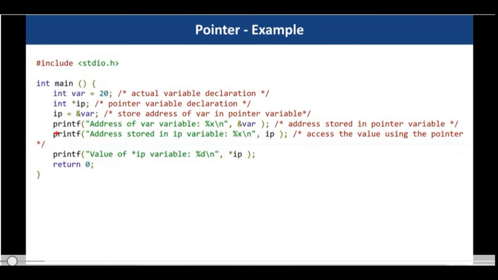Now you can do a printf, like you print the address of the variable as ampersand var. You can also print the address that is stored in the ip variable with the variable name ip, and you can print the actual value of the variable. If you want to print the value of the variable, you can use the pointer operator, star of ip. So remember, star of ip gives the value which is stored at the address ip, whereas the ampersand operator returns the address of a variable.